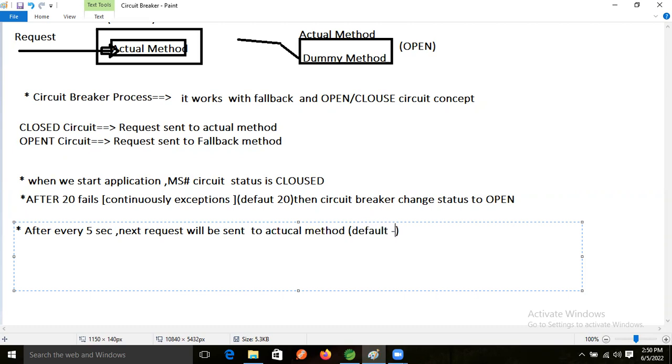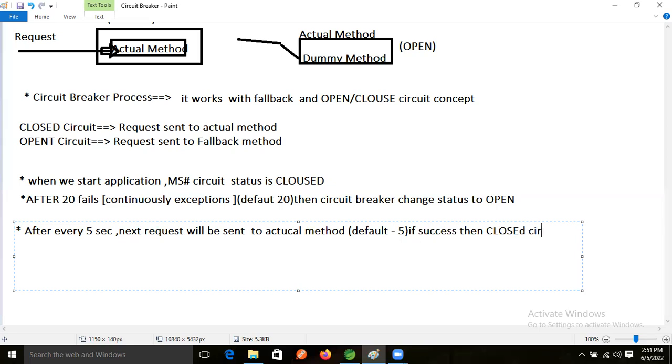Default time of what? 5 seconds. Right? Default time is 5 seconds. If success, then what is that? Then the status will be closed. If not, then what is that?